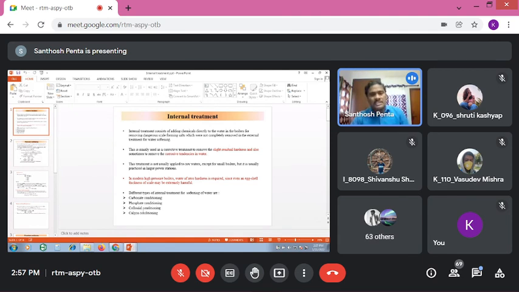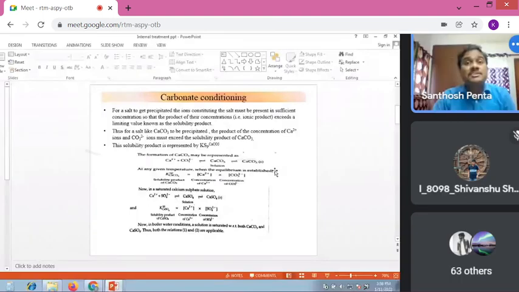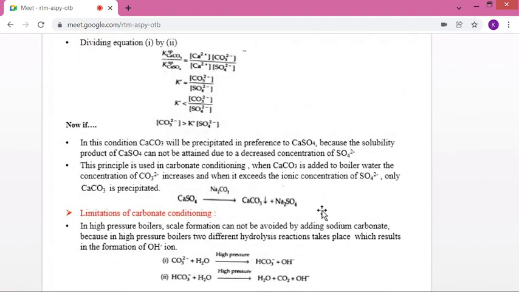Carbonate conditioning, phosphate conditioning, colloidal conditioning, and one more. In carbonate conditioning, we simply add soda, sodium carbonate. Because of that sodium carbonate, if calcium sulfate related hardness causing ions are there, they are converted into calcium carbonate. For example, if calcium sulfate is there, what happens? Due to addition of sodium carbonate, it is converted into calcium carbonate precipitate and sodium sulfate.